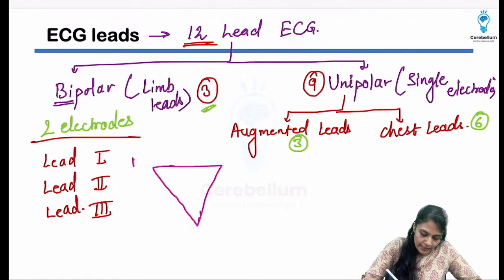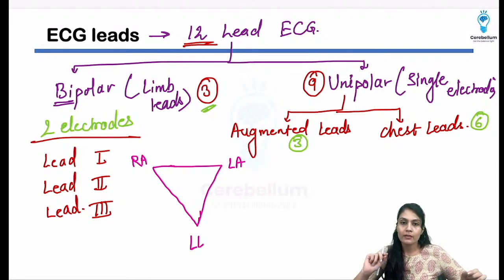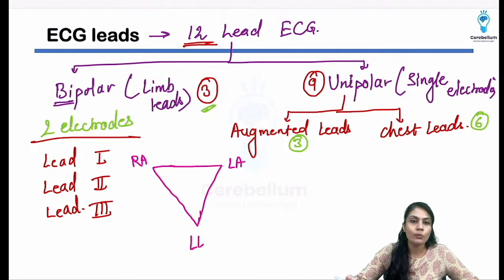And what are the sites on which we are going to place the electrode? Right arm, left arm, and left leg. In the books it is written as left foot also, but I'm writing left leg. You'll understand why, because there is a mnemonic, a slight trick in this to remember. Now, how to remember which one is lead 1, which one is lead 2, and which one is lead 3? There is a simple way to remember.